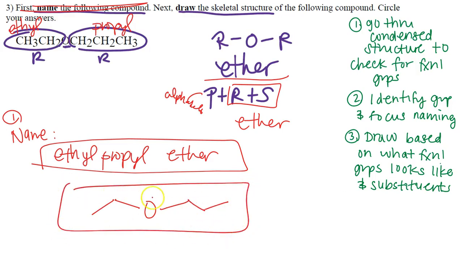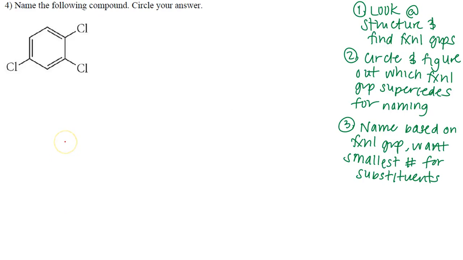Boom. Now, can I put the lone pairs on oxygen? Yes, but if you do not put the lone pairs on oxygen, it's not going to be that big of a deal, okay? Sometimes folks forget that. I will not be taking points off if you do not have the lone pairs here, but of course, if you want to give oxygen the full octet, you definitely want to make sure you have it. All right, so this is how I would approach this question. Look at the structure that's given, focus on functional groups, identify the group, focus on naming, and of course, draw the structure based on what is given. That's my first answer, my second answer. To get full points for a question like this, you need to have both of these answers. All right, on to the next.